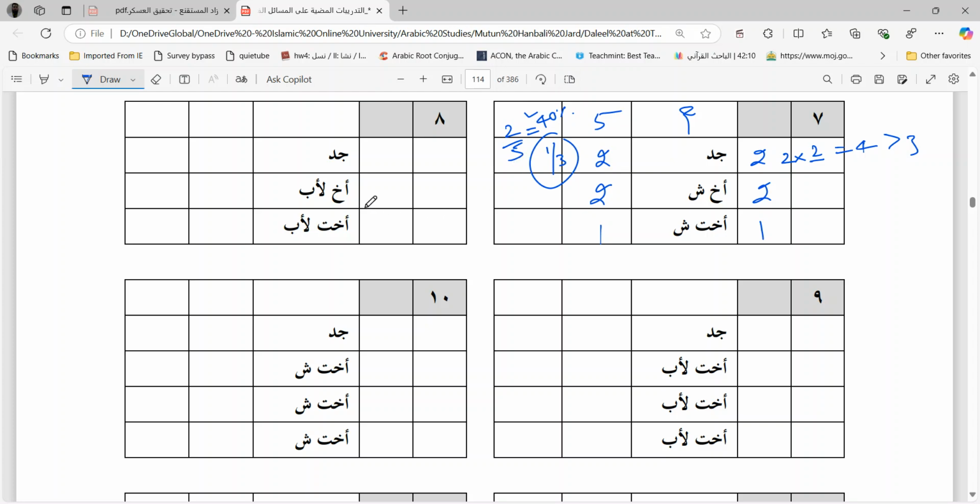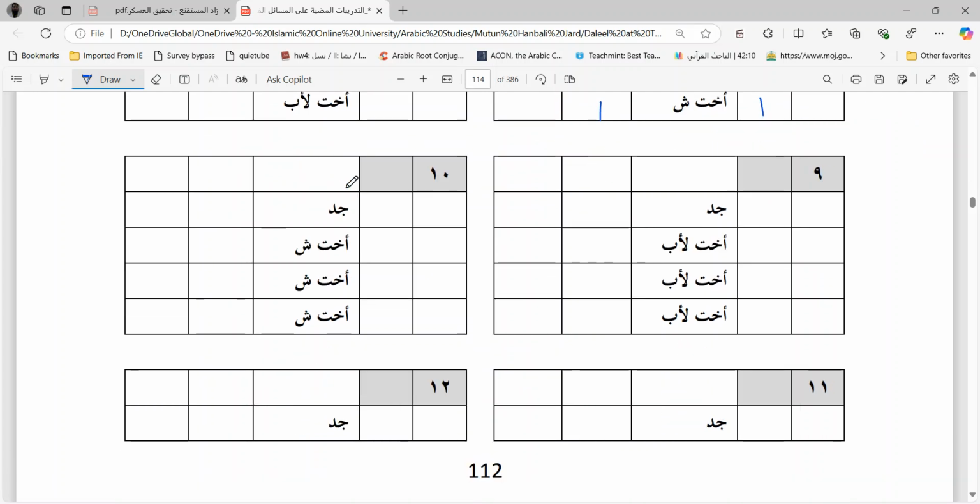Here also it is exactly the same, because instead of Akh Shaqiq you have Akh Liab and Ukht Liab. So it is exactly the same answer you will get. Here you have a grandfather and 3 sisters. So grandfather is Liz Zakari Mislu Hazzil Unsayin. You have to consider him 2 head counts. 1, 1, 1. 2 times of grandfather is 4, and they are only 3. 4 is greater than 3. So here also Mukasma is favorable.